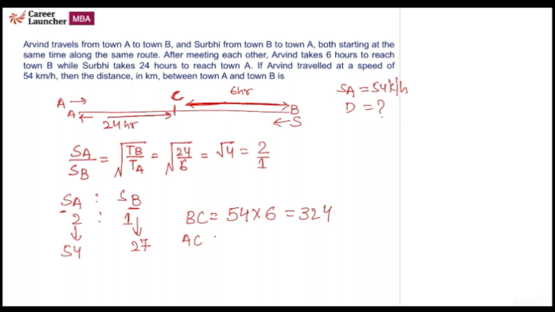and distance AC covered by Surbhi in 24 hours. So it will be 27 into 24, 540 plus 108, it will be 648. So the total distance AB is equal to 972.